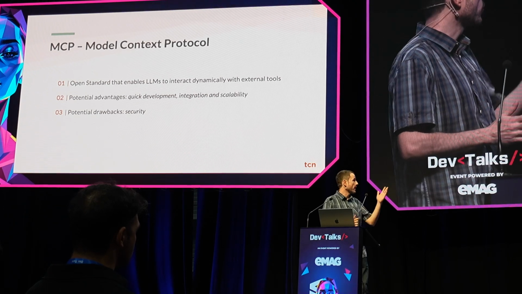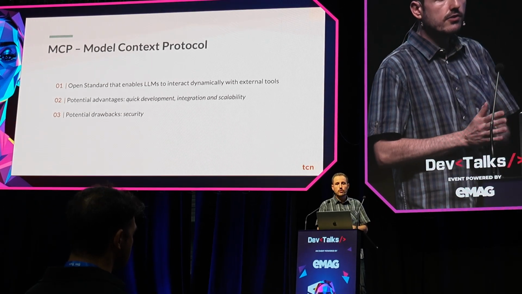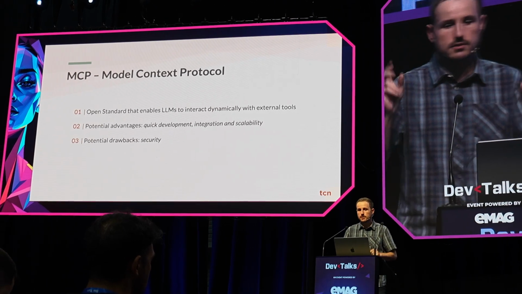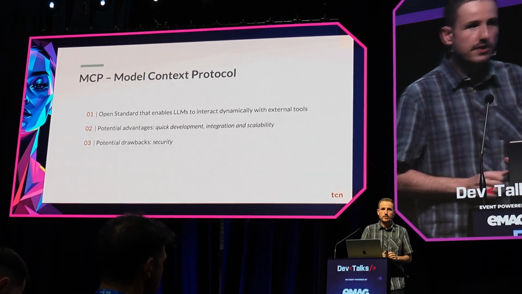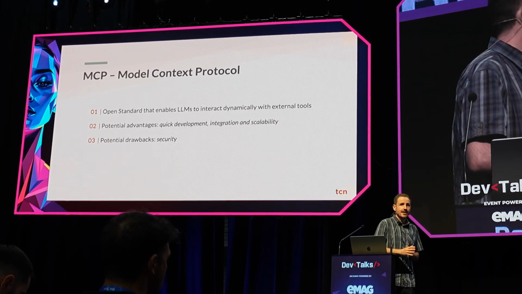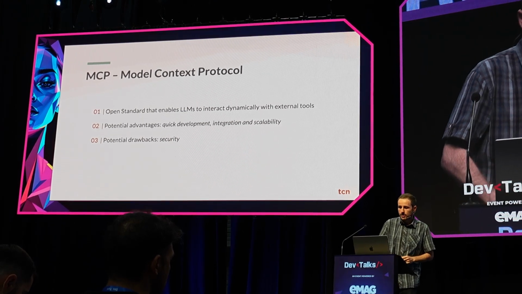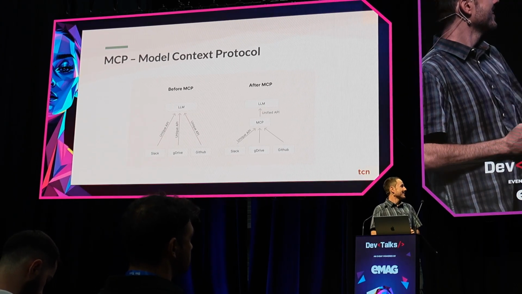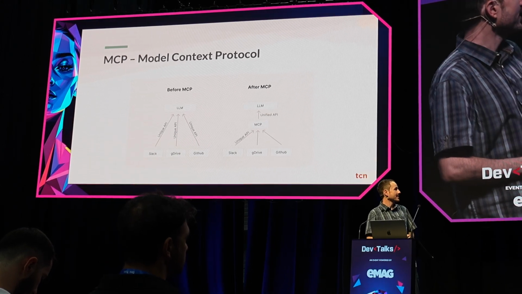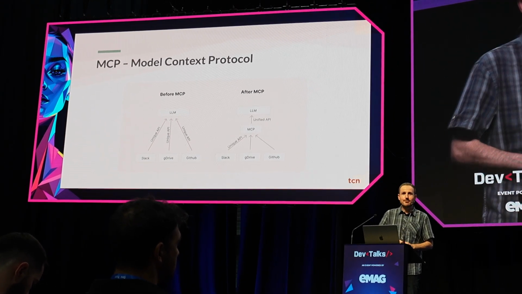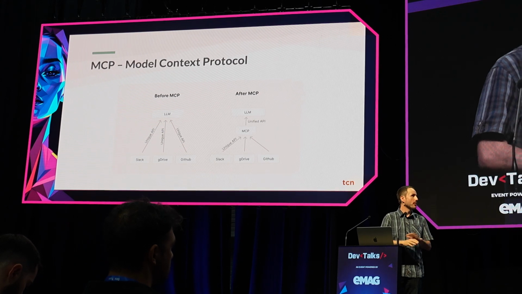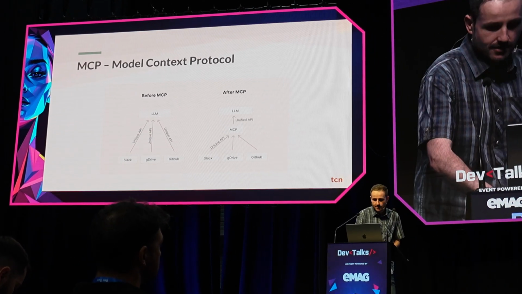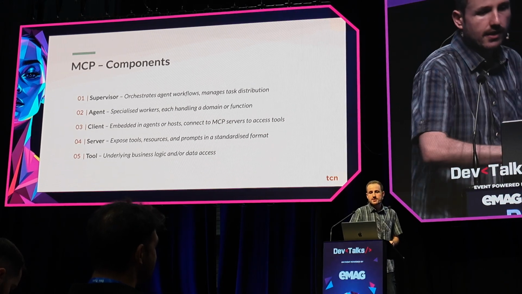And of course the drawback is security. Even though in the description of Model Context Protocol, so if you go to Anthropic's GitHub, they would say security is better with MCP. That's probably not true. Here's how it changes, right? Before, those things would be calling the LLM directly, and now there's MCP in the middle, and no more problems. Well, still problems, but different problems.